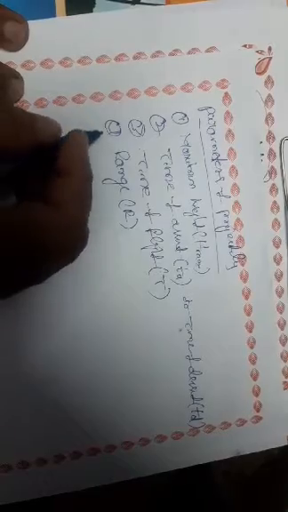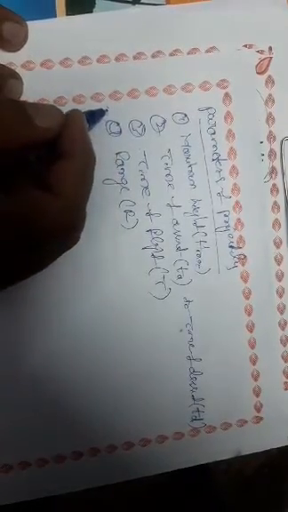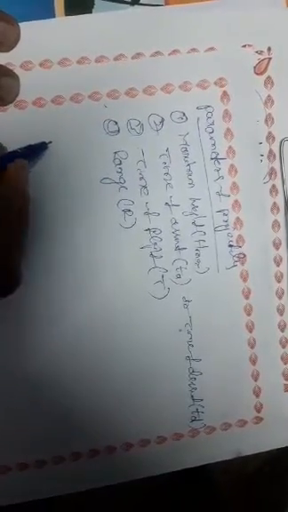Distance. These are the four parameters of a projectile. We will study them one by one: the meaning of each parameter and how to derive all these four parameters by using a projectile diagram. First one is maximum height, h maximum.